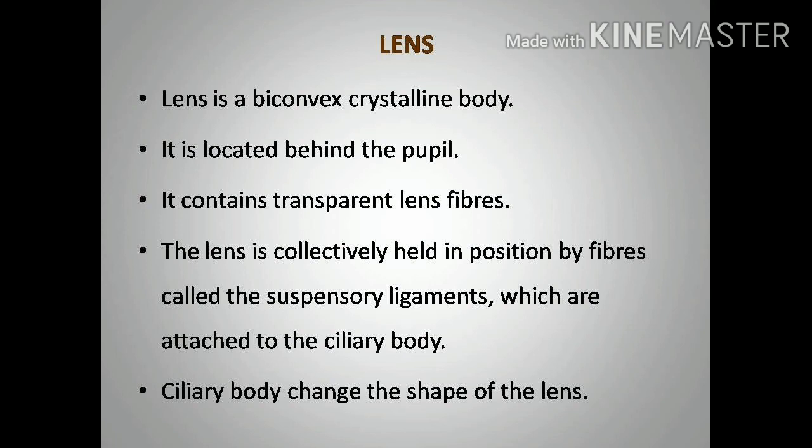The lens is held in position by fibers called the suspensory ligament, which are attached to the ciliary body. Here the lens is first connected to the suspensory ligament, then it is attached to the ciliary body. This ciliary body helps to change the shape of the lens. The lens is held in a fixed position with the help of the suspensory ligament.